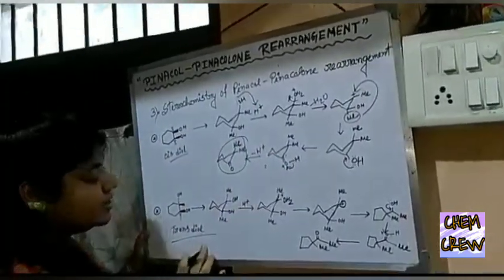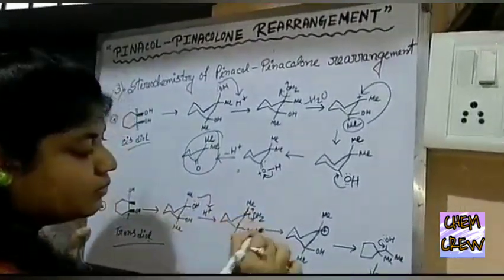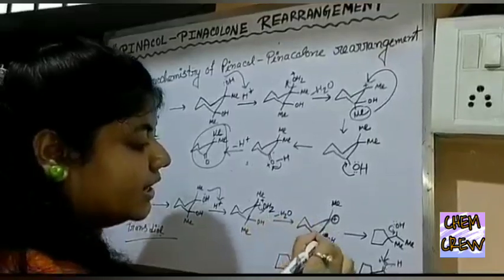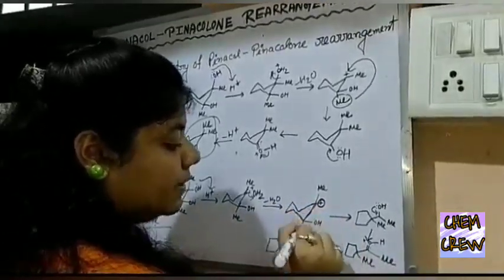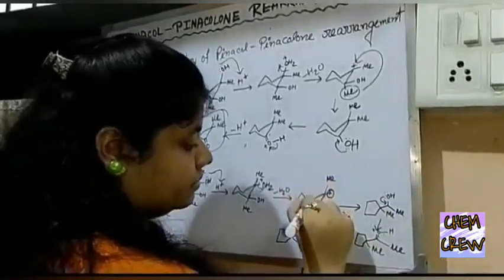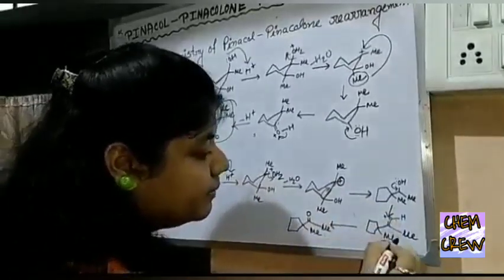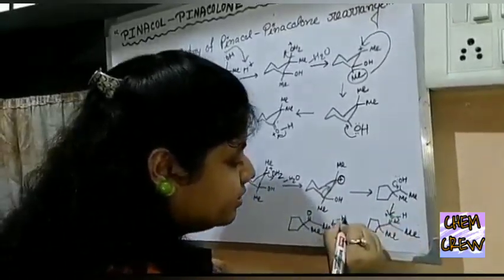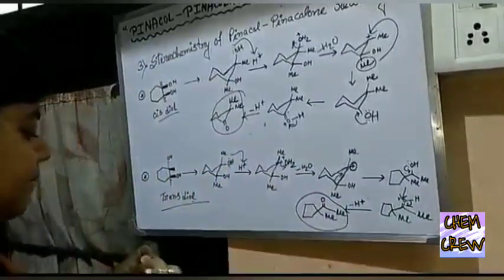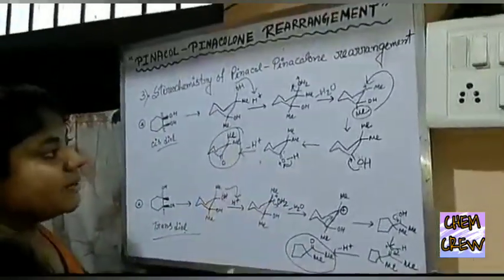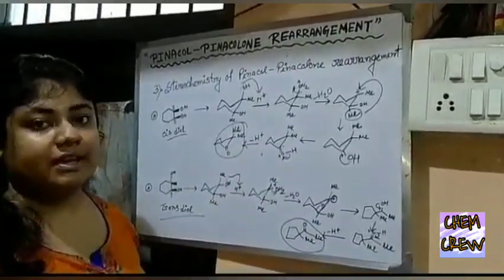And in the case of the trans-diol, as usual the hydroxyl group is protonated, a water molecule is removed, and here the positive charge is on the equatorial position, so the Me group does not shift. Bond shift occurs. Then after deprotonation we receive our required compound. Remember one thing: in both cases the antiperiplanar group will prefer to migrate.